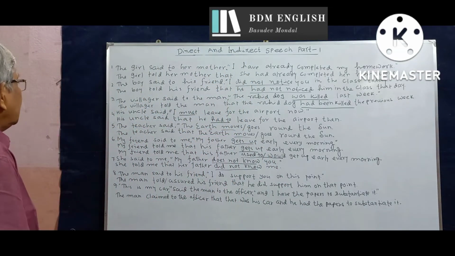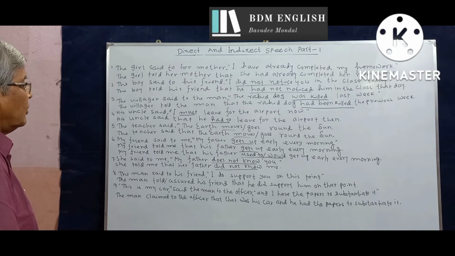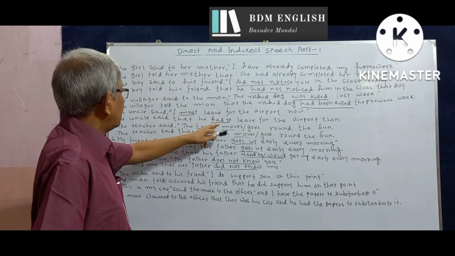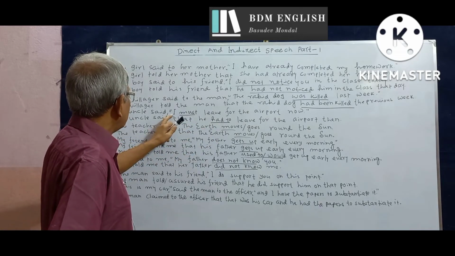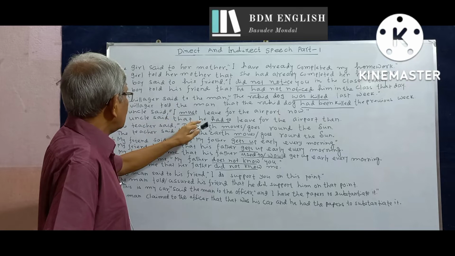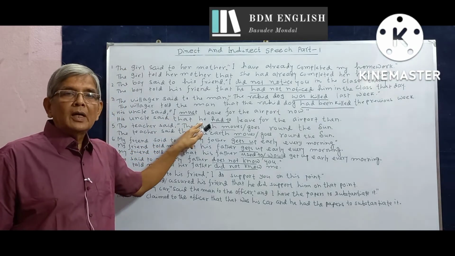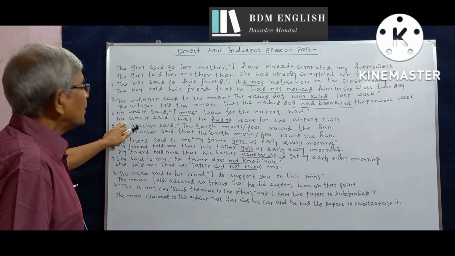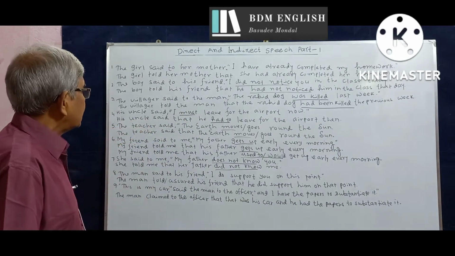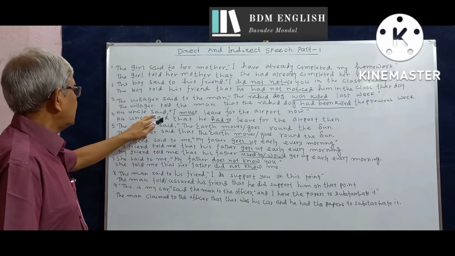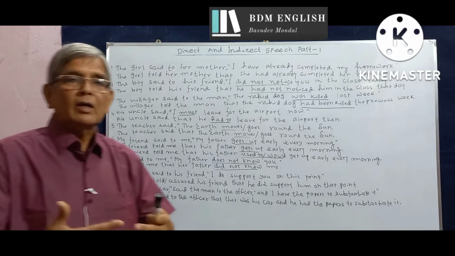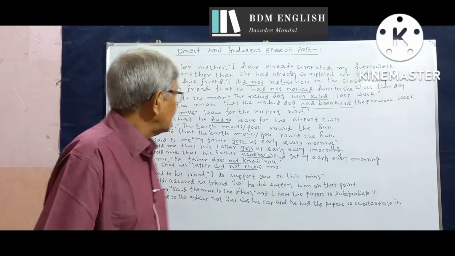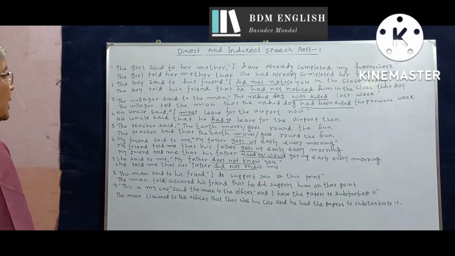Number 4, his uncle said, I must leave for the airport now. Must is replaced with had to. The first person singular number pronoun changes to he, the third person singular masculine pronoun in the nominative case, because the speaker here is his uncle. His uncle said that. We don't change said, as there is no indirect object with the preposition to. His uncle said that he had to leave for the airport then.